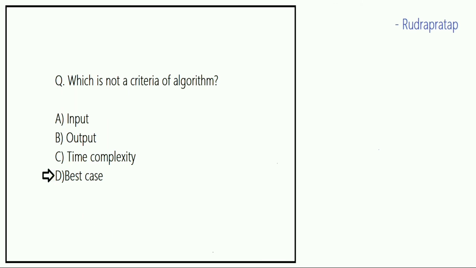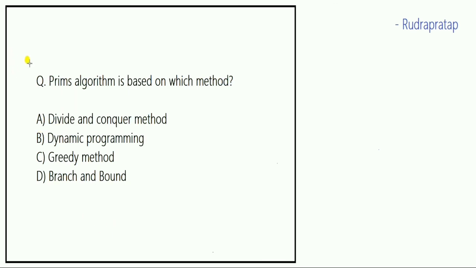And our last question is, Prim's algorithm is based on which method? And the options are divide and conquer method, dynamic programming, greedy method, branch and bound. So answer of this question is greedy method.